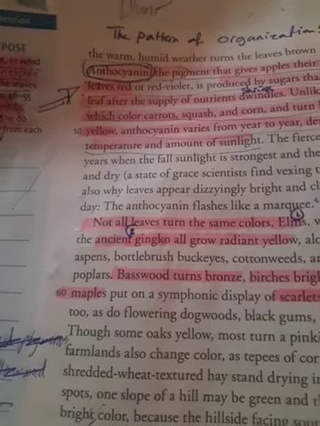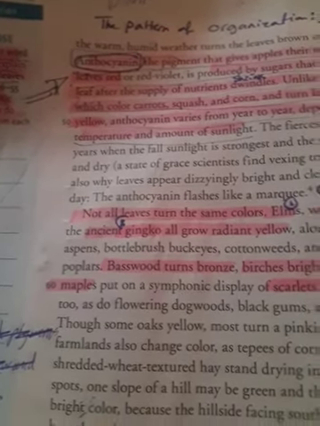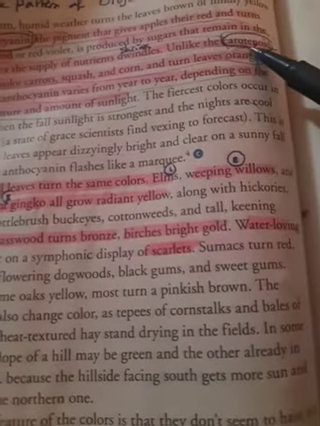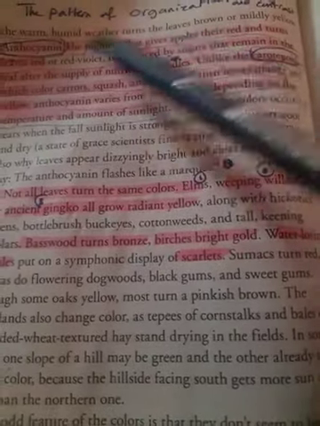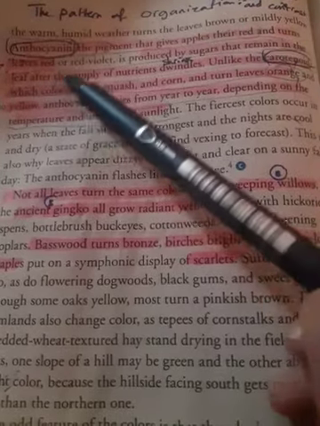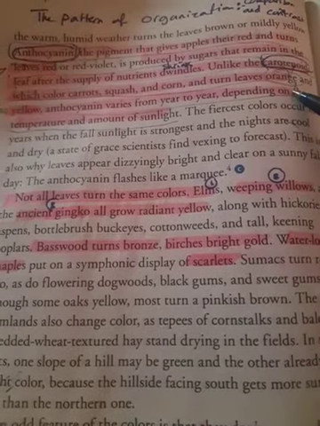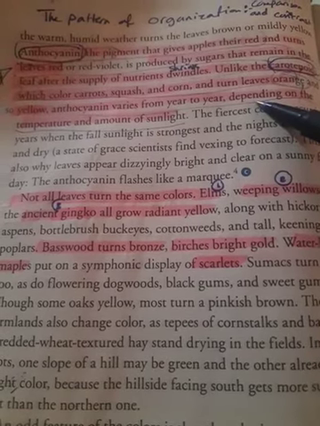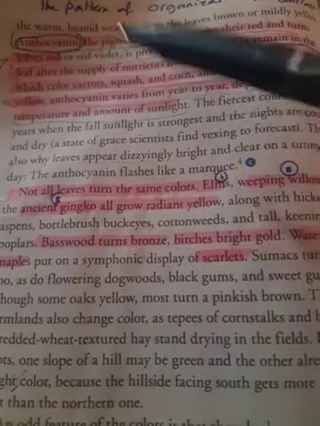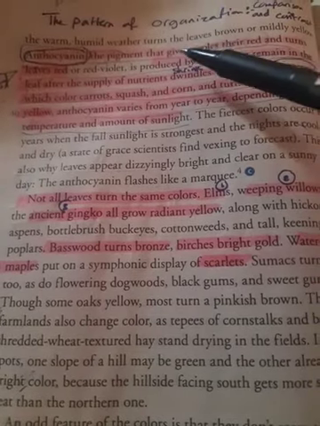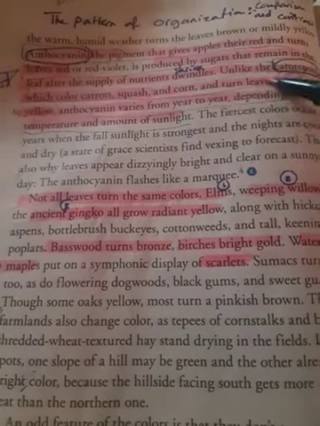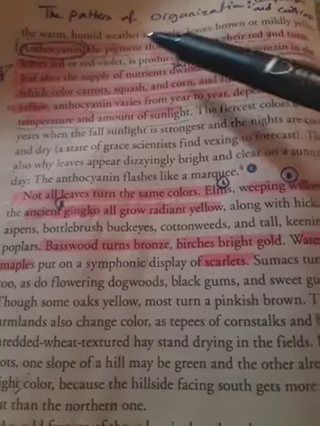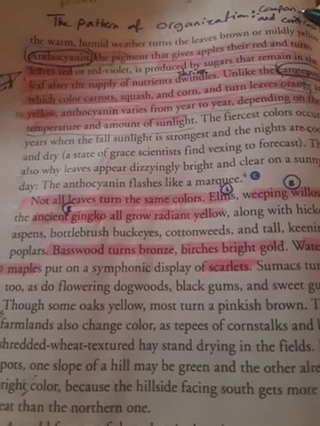She tells us that there are two pigments. The first pigment is anthocyanin, the second one is carotenoids. Circle these two scientific dictions, anthocyanin and carotenoids. These pigments are in plants and make leaves turn color. Now, this paragraph shows the difference between these two pigments. So the pattern of organization is comparison and contrast.